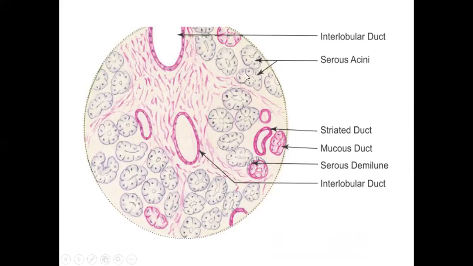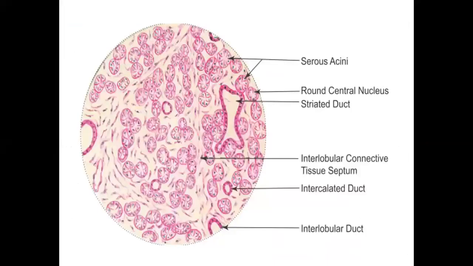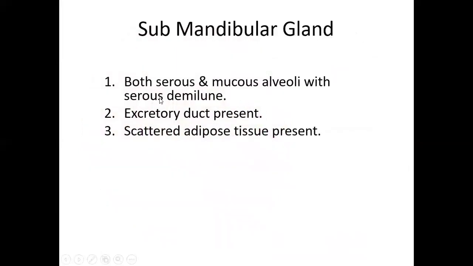Look here, serous acini and mucous acini are both present. So it is a mixed type of gland. As serous acini are few in number, it is the sublingual salivary gland. This is the submandibular salivary gland. The submandibular salivary gland contains both serous acini and mucous acini, but serous acini are more in number. Excretory duct present and scattered adipose tissue present.